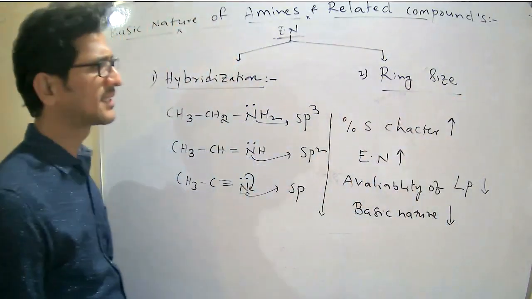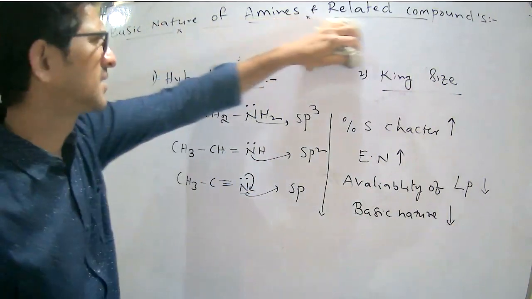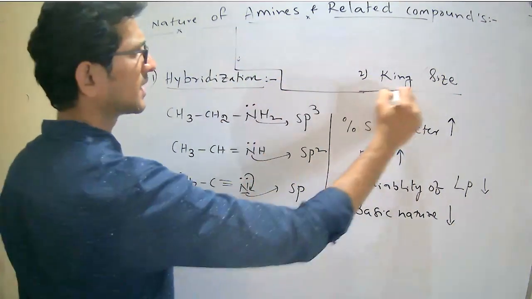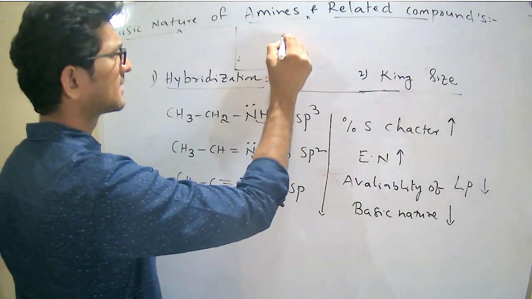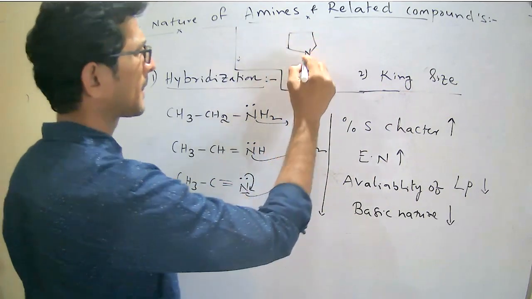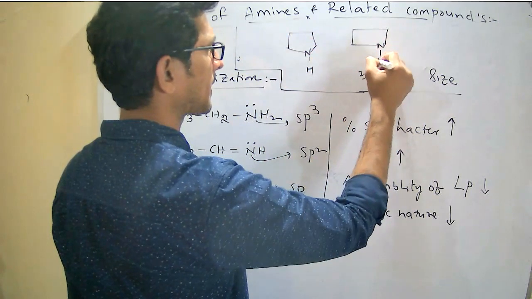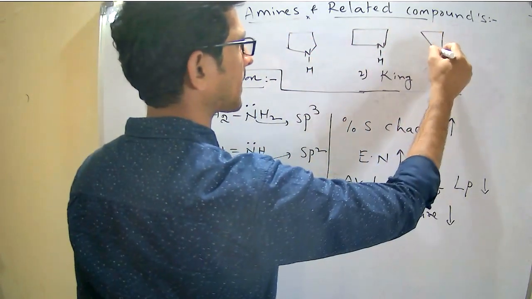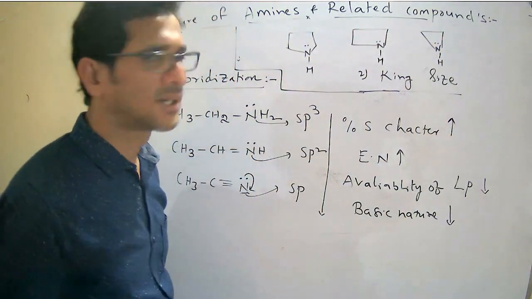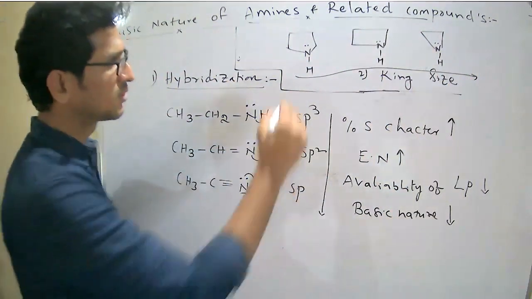Coming to the ring size, I'm writing here at the top because these examples we already discussed. Five-membered, four-membered, three-membered rings.